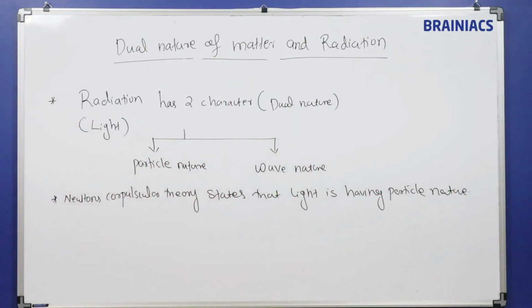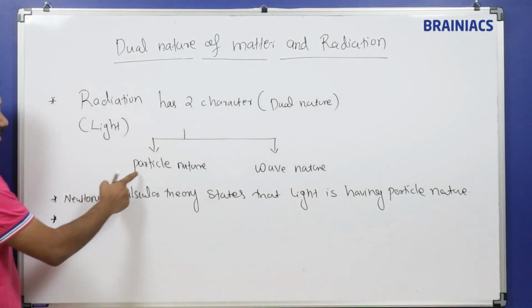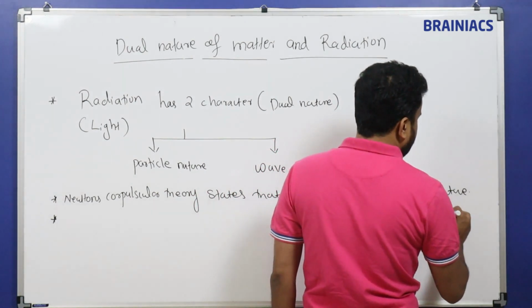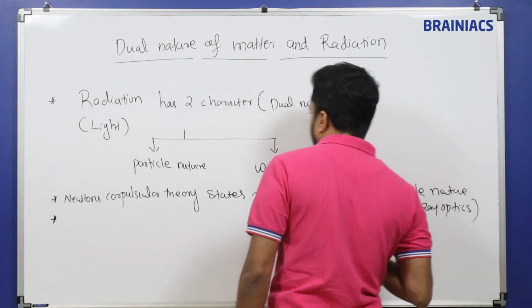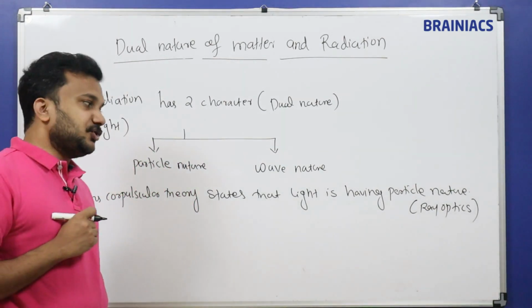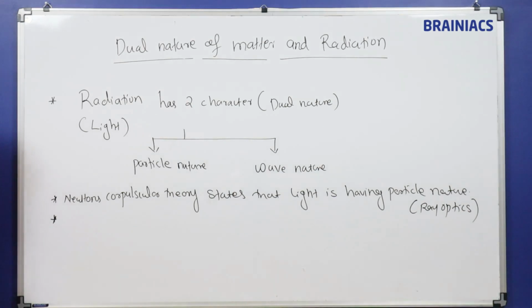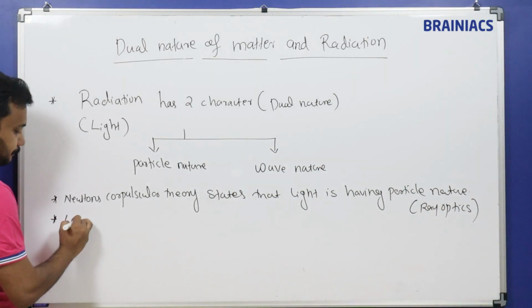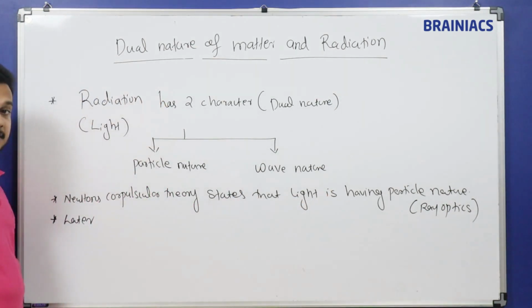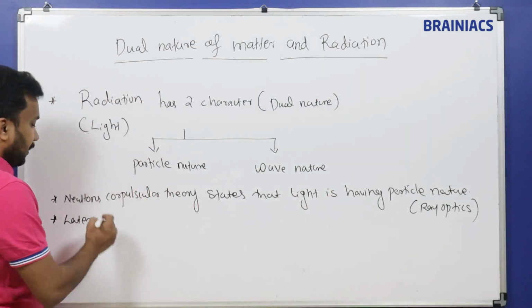Light is having the particle nature. Then science progressed, and you have learned this in the chapter of ray optics. Ray optics is basically the concept of the corpuscular theory of light, and it is based on the corpuscular theory of light. But later we will learn more about the various years also, because that is also important.